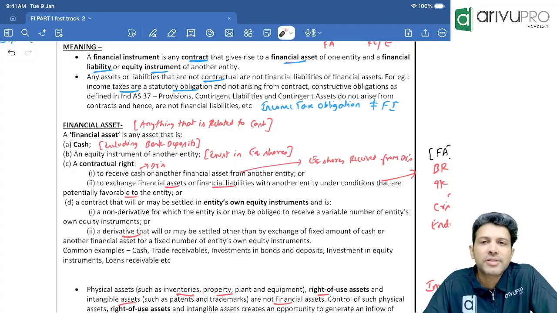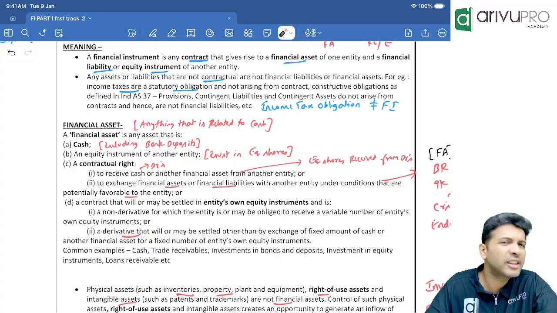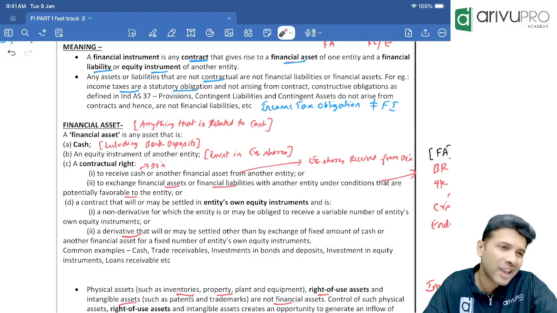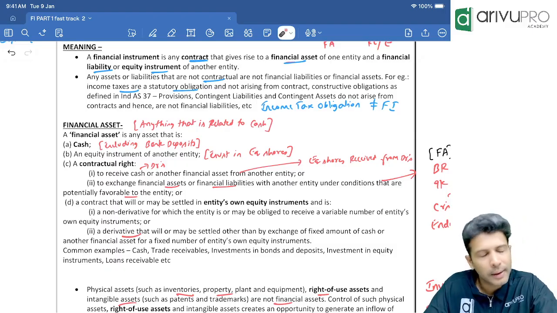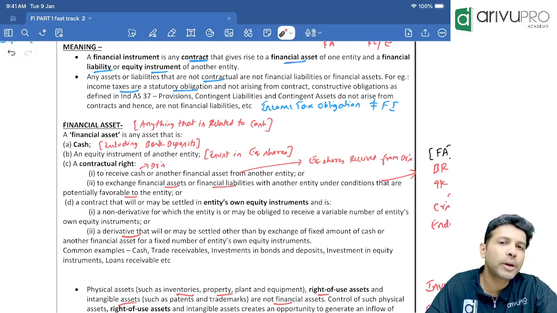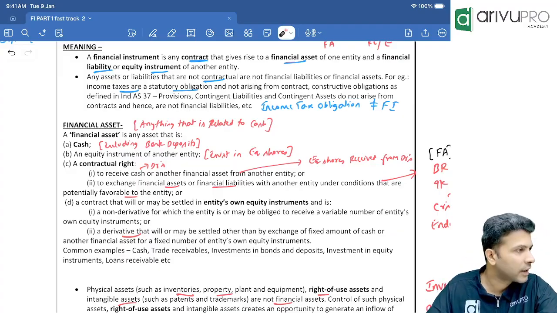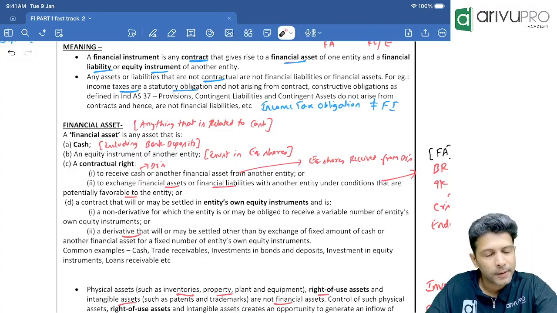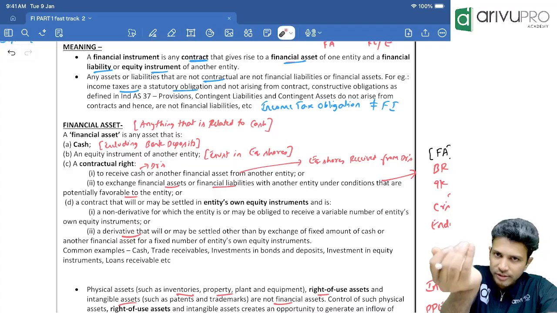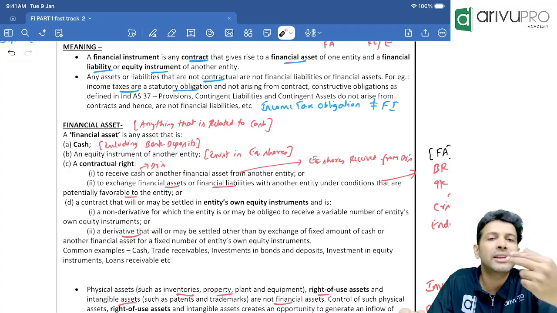Then we discussed the definition of financial asset. Financial asset means, in simple language, anything to do with cash. So first component of financial asset is cash, including bank deposits. Second one, equity shares of another company if you have purchased as an investment. That is also financial asset. Third one, a contractual right to receive cash or any other financial asset.